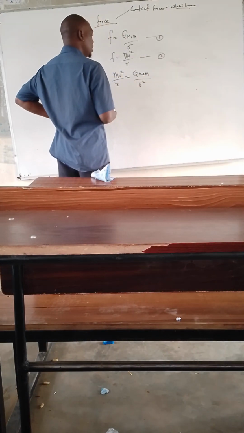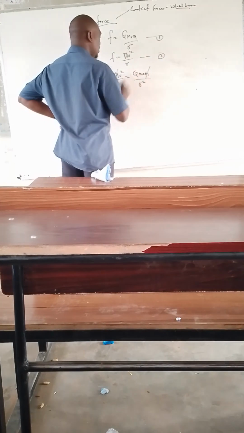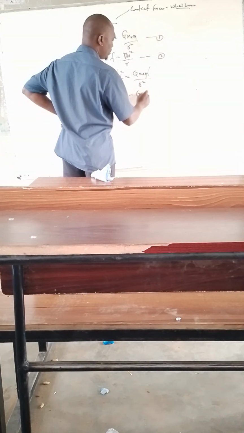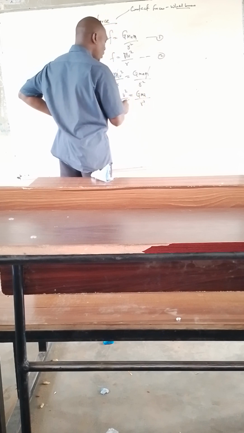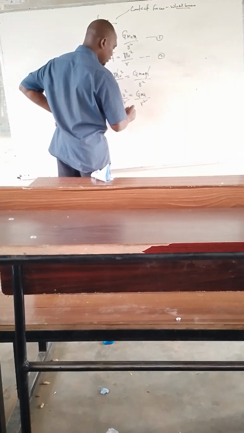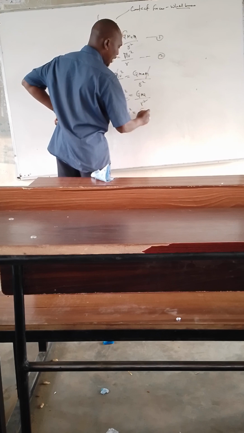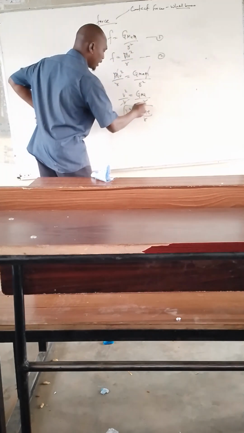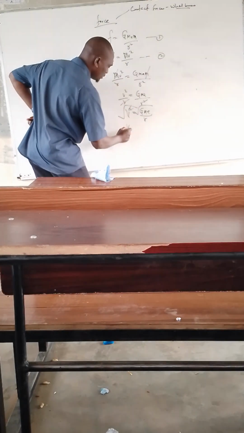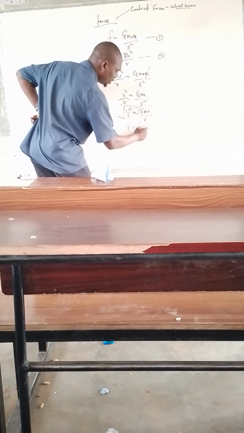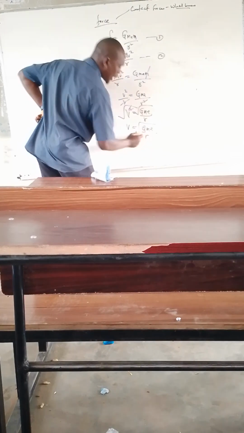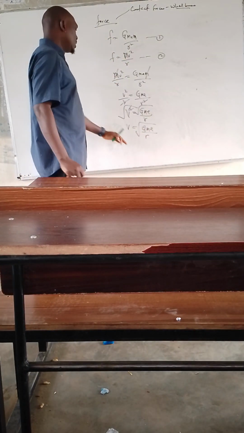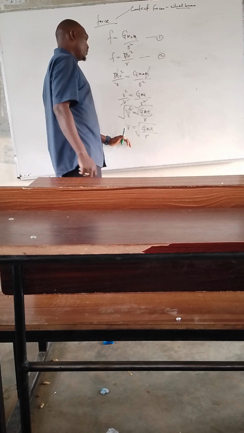So what will happen? From here, we cancel this m. We have what now? v squared over r is equals to G Me all over r squared. We cancel one of the r's. We have what now? v squared is equals to G Me over r. So we square root both sides. The v squared cancels the square. v is equals to square root of G Me over r. This, as the case may be, is also the escape velocity.